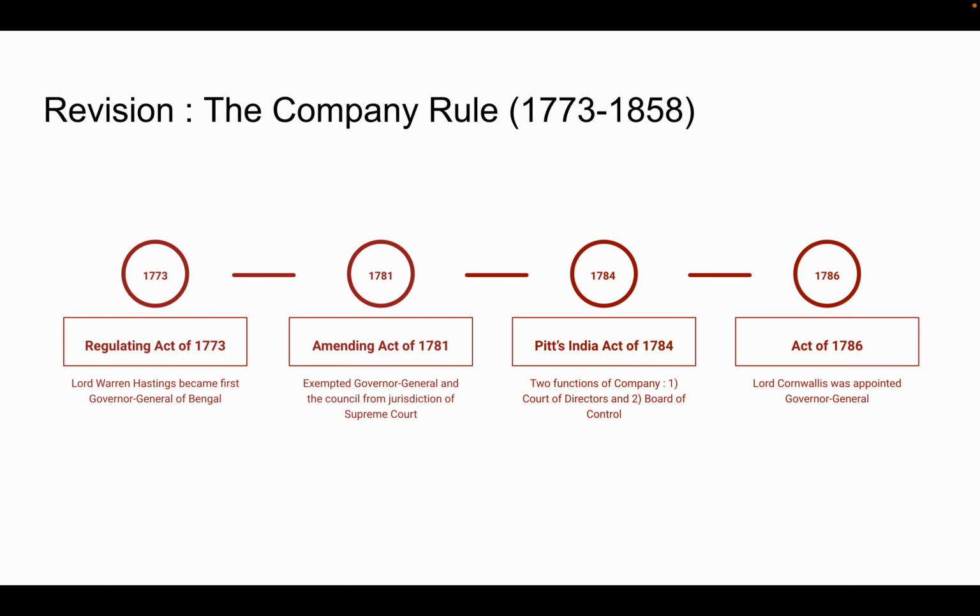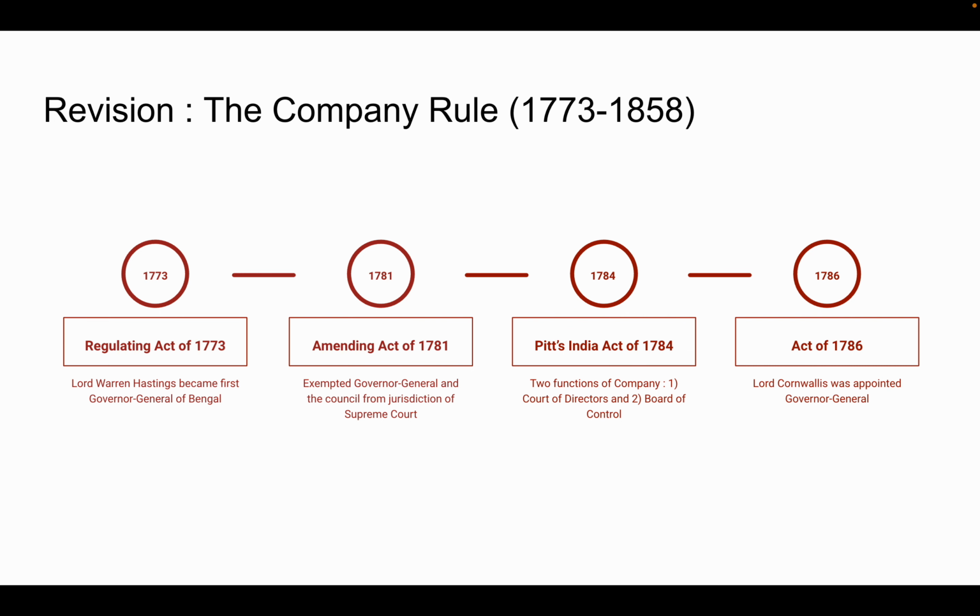After this we had the Act of 1786. One of the key highlights of this act was that Lord Cornwallis was appointed as the Governor General of Bengal, and he had basically two demands. One demand was that he be made the commander-in-chief, and the second demand was that he have special powers over his council in certain cases. So these were the acts.